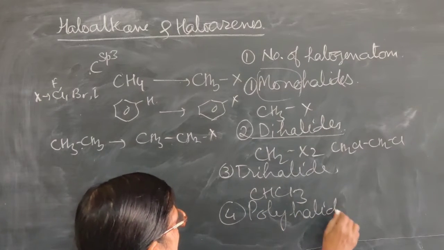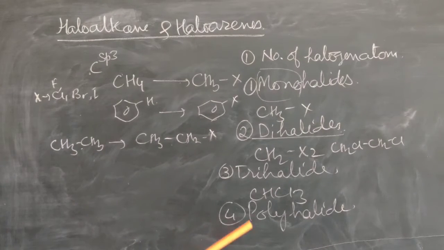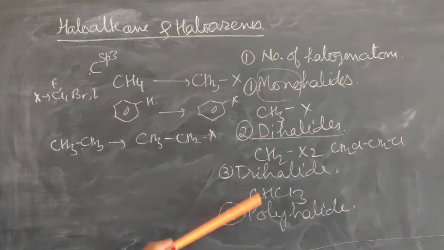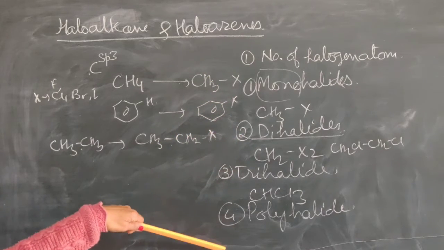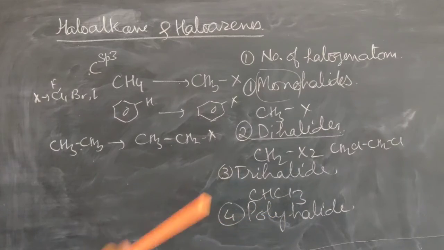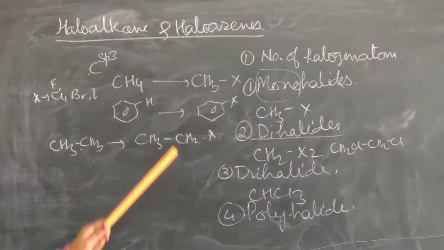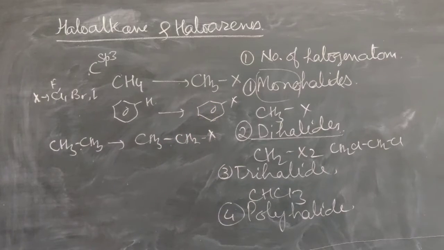In polyhalides, when more than 3 hydrogen atoms of an alkane are replaced by halogen, they are called polyhalides. So this is the classification on the basis of the number of hydrogen atoms replaced by halogen in alkanes. They may be monohalide, dihalide, trihalide, or polyhalide. The same classification we use for benzene also.